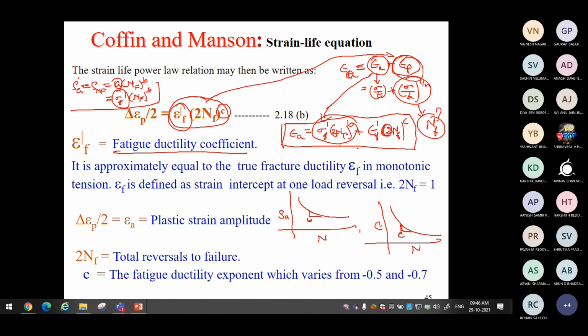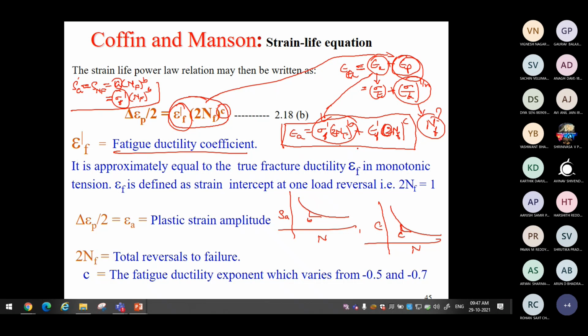We also need the true fracture strain and the slope of the strain life curve. Now you see the amount of data you require compared to high cycle fatigue. That is why people are reluctant to use the strain life approach. Though it can give you a better approximation of the solution, the data required is more, the effort required is more. You cannot solve this so easily.